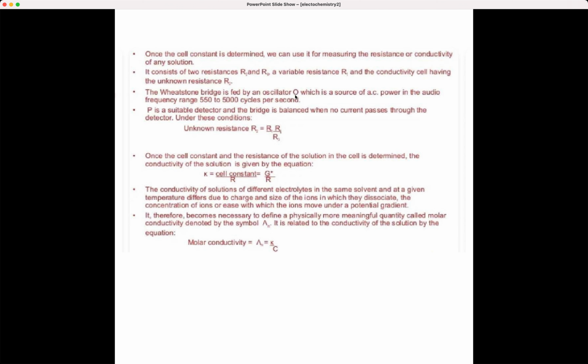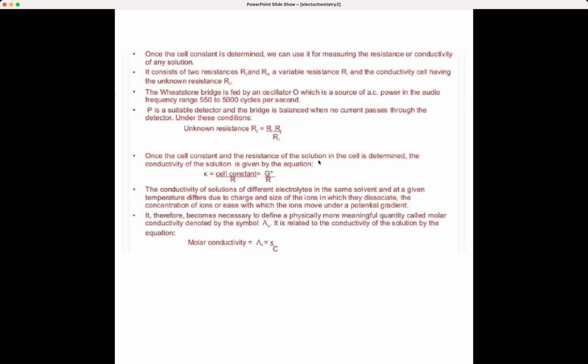It is fed by an oscillator, and the source of power will be AC in the audio frequency range of 550 to 5000 cycles per second, and P will be a detector, and the bridge is balanced when no current passes. Under these conditions you can calculate the unknown resistance R2 by using this formula. It is very easy to calculate it.